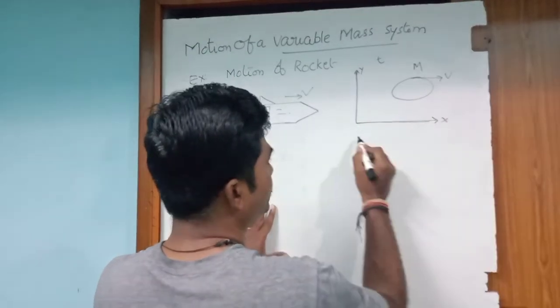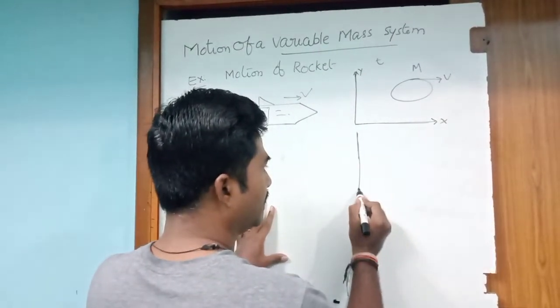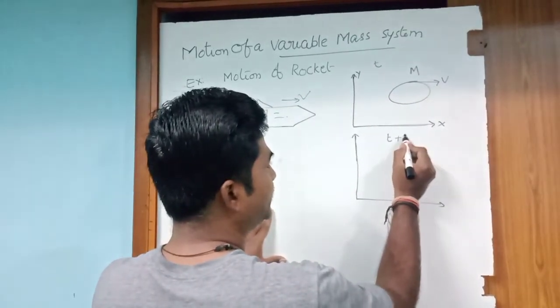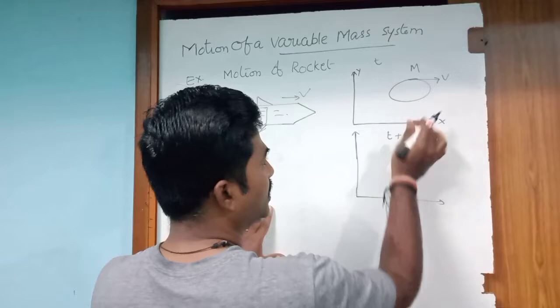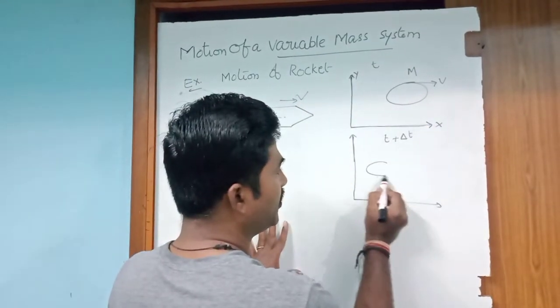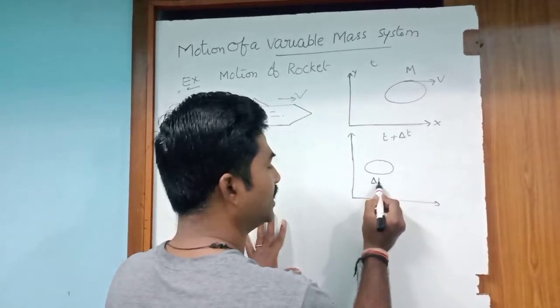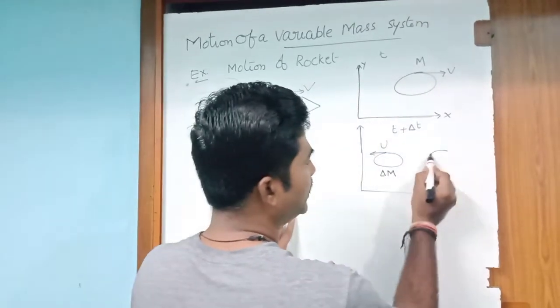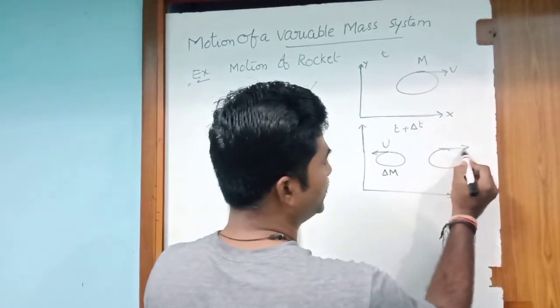After a time delta t, that is at a time t plus delta t, the system ejects some amount of mass called delta m moving with velocity u exactly opposite to the main system.